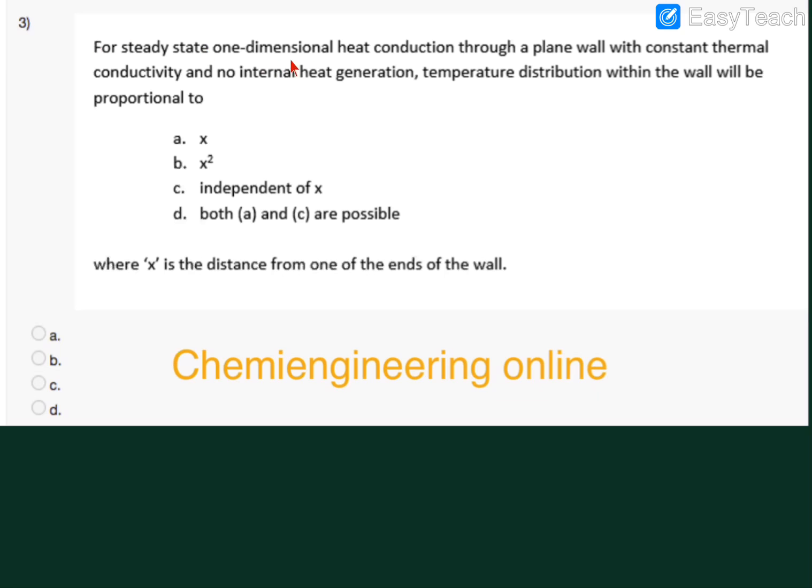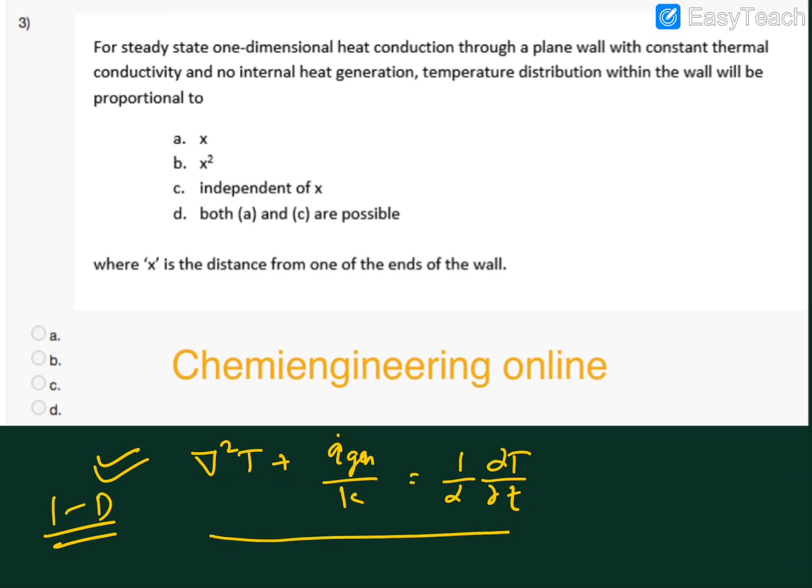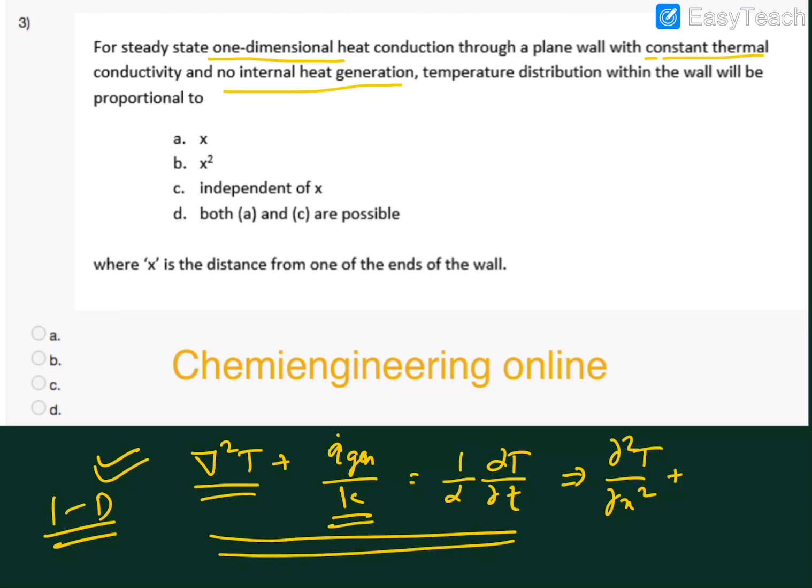Now third question, for a steady state one dimensional heat conduction through a plane wall with constant thermal conductivity and no internal heat generation, the temperature distribution within the wall will be proportional to. Okay, so for a general heat conduction, this is the energy balance equation. Here, whatever condition is given, we will try to apply. It is saying this is one dimensional, so del square T will become simply d square T over dx square, and it is saying through a plane wall with constant thermal conductivity, so K is constant, and no internal heat generation, that means this term will go off, so this will become 0.